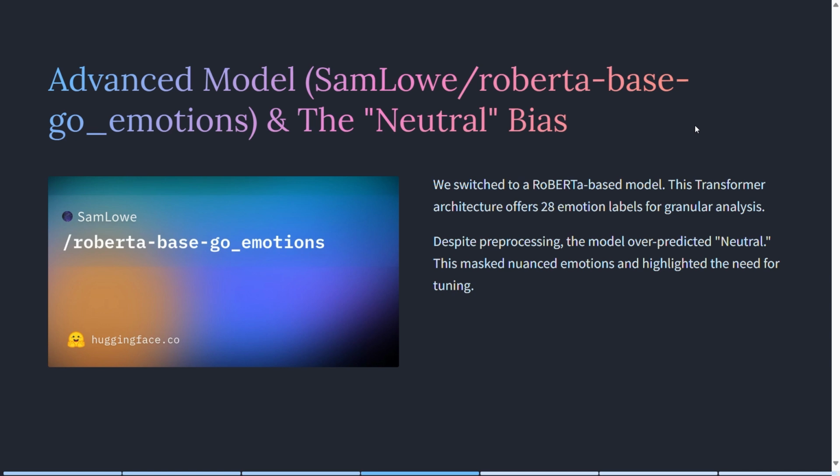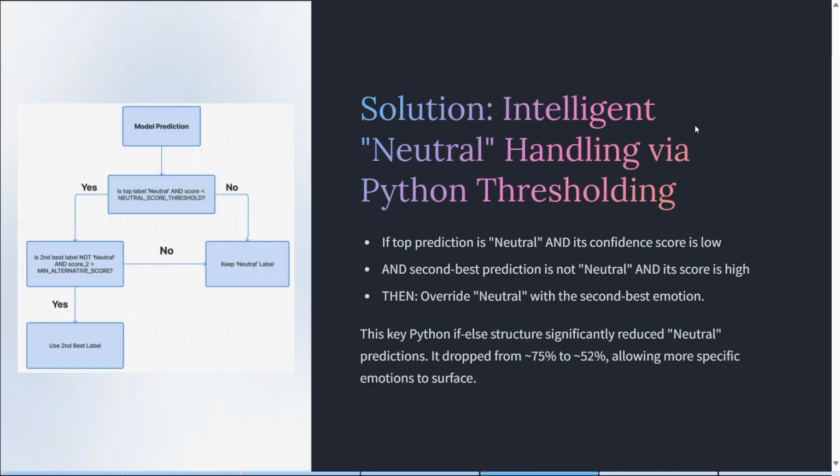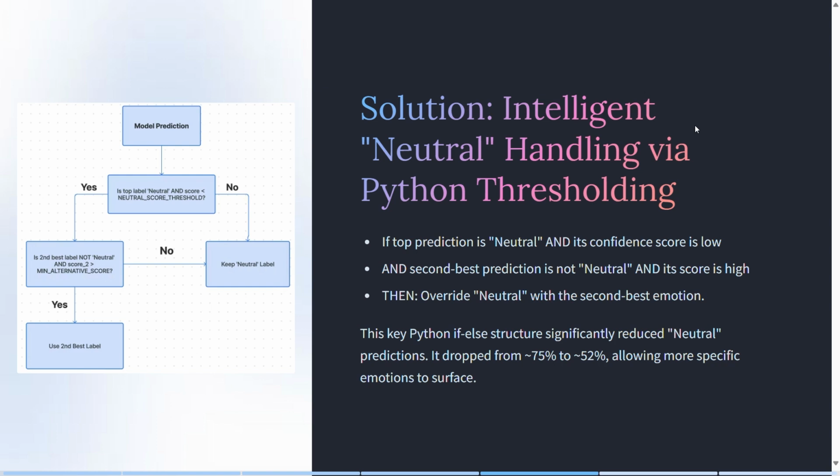A key learning outcome from our course. Solution: intelligent neutral handling via Python thresholding. To address the neutral bias, I implemented an intelligent thresholding logic in Python, as illustrated by this flowchart.